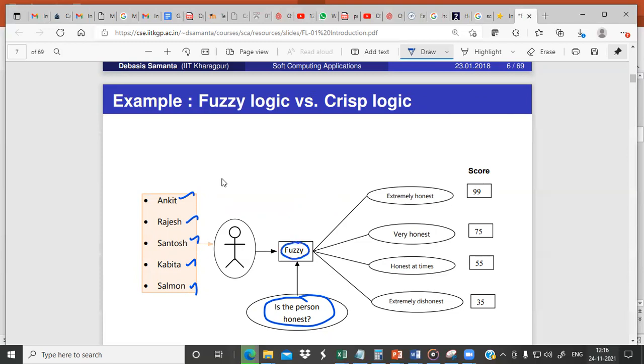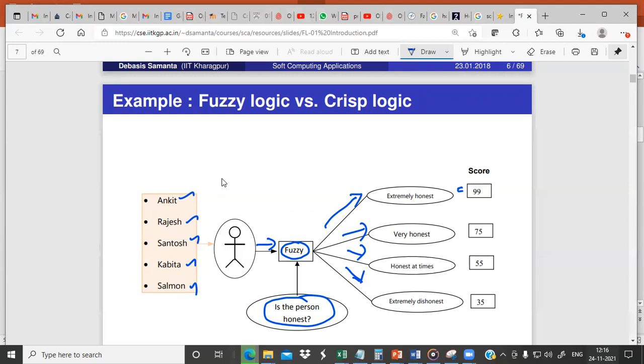So when you give some person as input, these are the possible outcomes we can get. Either we can say he's extremely honest, or very honest, or honest at times, or extremely dishonest. Then accordingly we assign values. If somebody is extremely honest, then we assign some score for his degree of honesty, say 99. So 99 and above, we say that somebody is extremely honest.